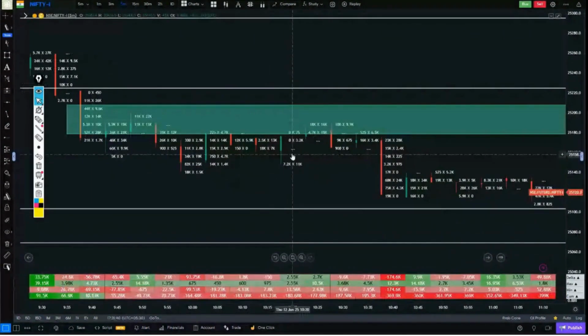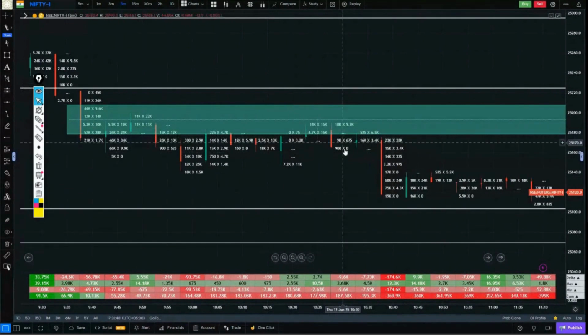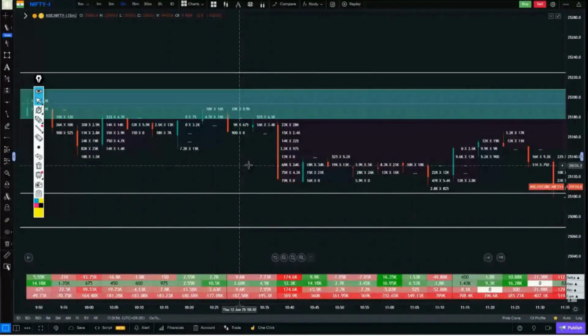Pullback. There is no buying activity anywhere. Not even a single buying activity. Only 2,500, 700. The pullback came exactly where there were the most sellers. The price got stuck. Another downside movement up to the next zone. Now, what happened in this downside movement? There was another significant round of selling. Look at this. This is that heavy selling.